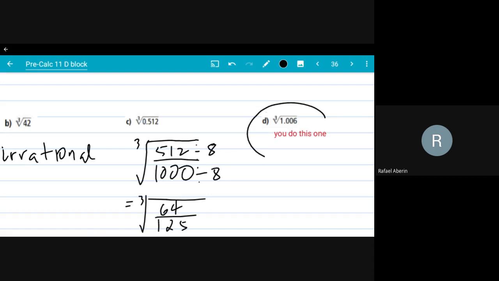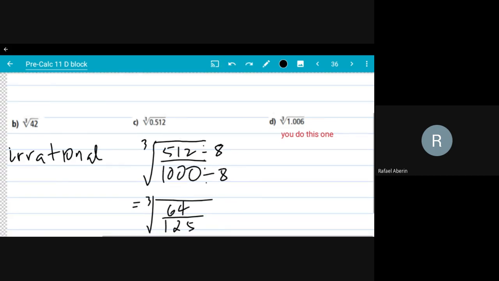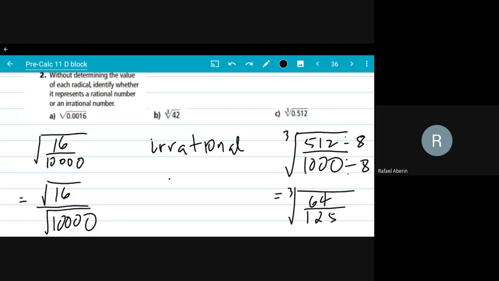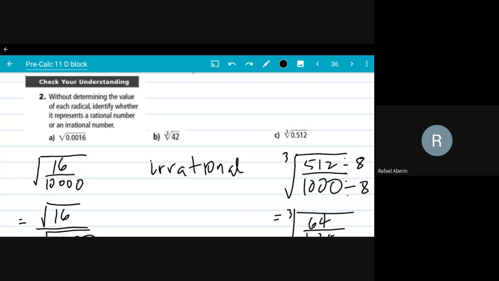Now, this one I leave for you to do. If I could go back to what I said at the beginning, what the book is suggesting is to turn the radicand into a fraction. Now that's a good idea. Although sometimes it is also helpful if you are familiar with the numbers. Seeing 512 and knowing that it is 8 cubed actually makes it a lot easier for you.